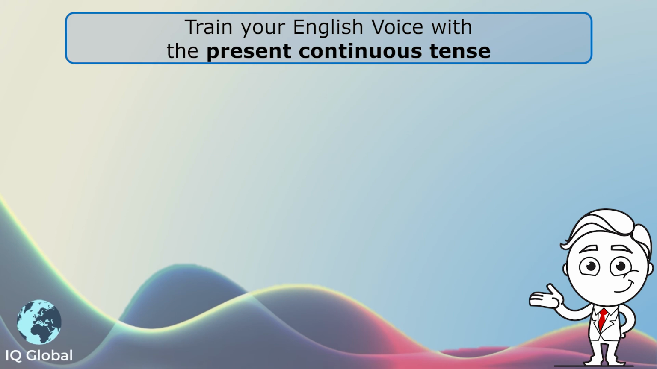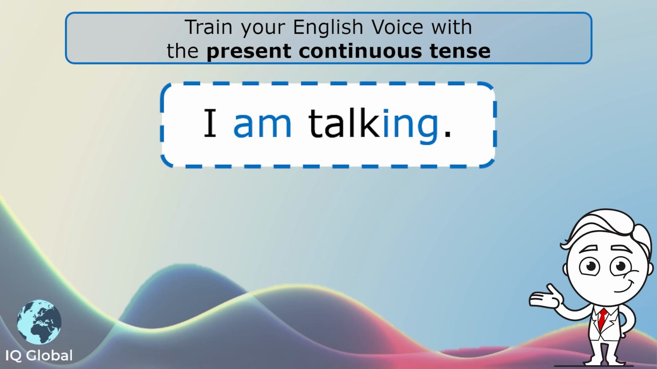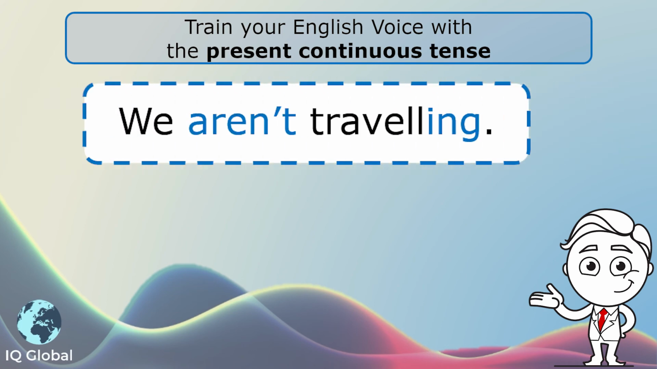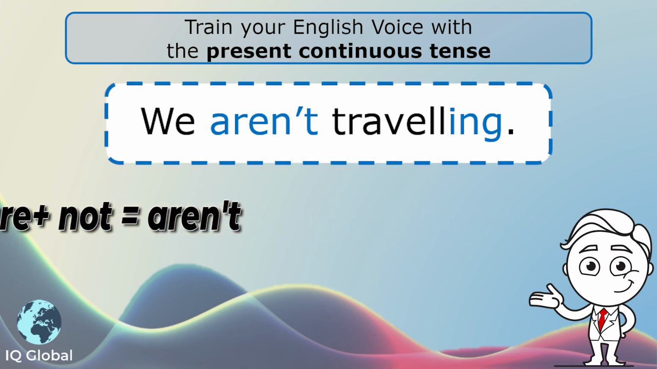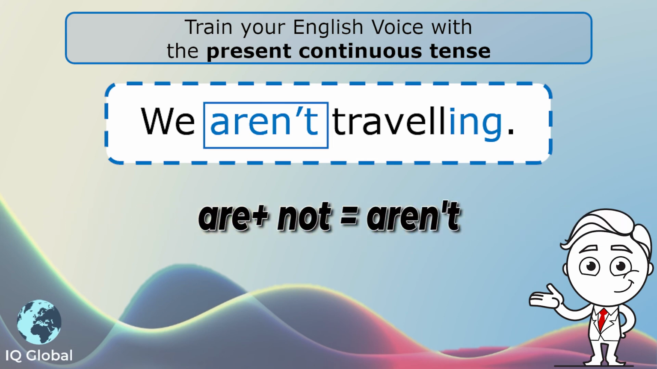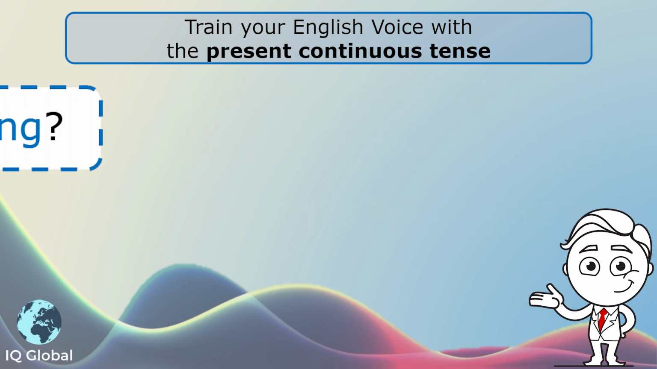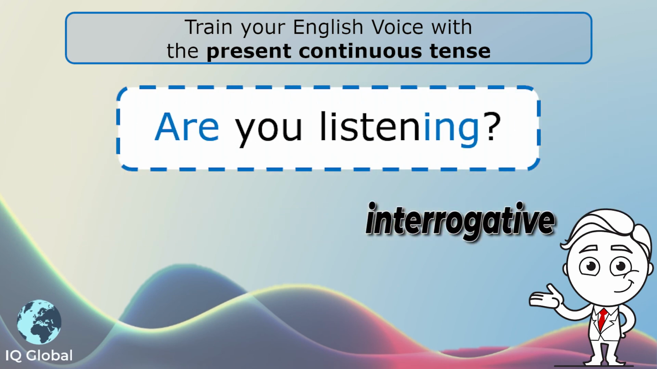Lastly, have a look at some examples. Number 1, I am talking. Subject is I, so we use am, and we added ing onto the verb talk. 2, we aren't traveling. That is in the negative form. Are, not, aren't. 3, the interrogative form.